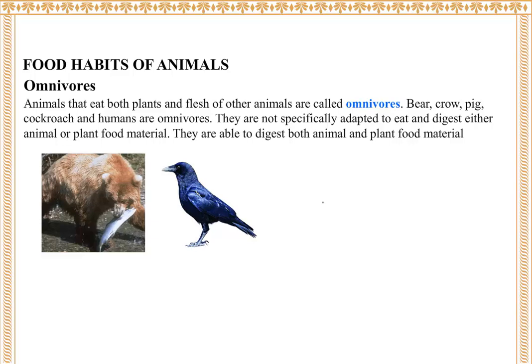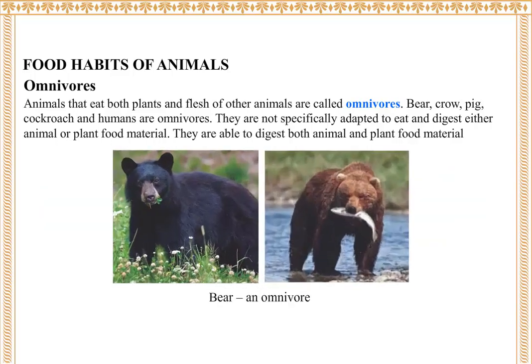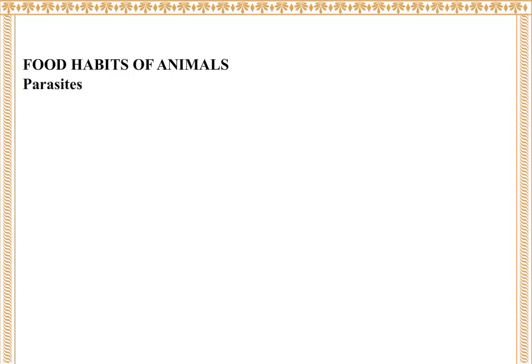Bear, crow, pig, cockroach, and humans are omnivores. They are not specifically adapted to eat and digest either animal or plant food material. They are able to digest both animal and plant food material. Bear, an omnivore. Parasites.